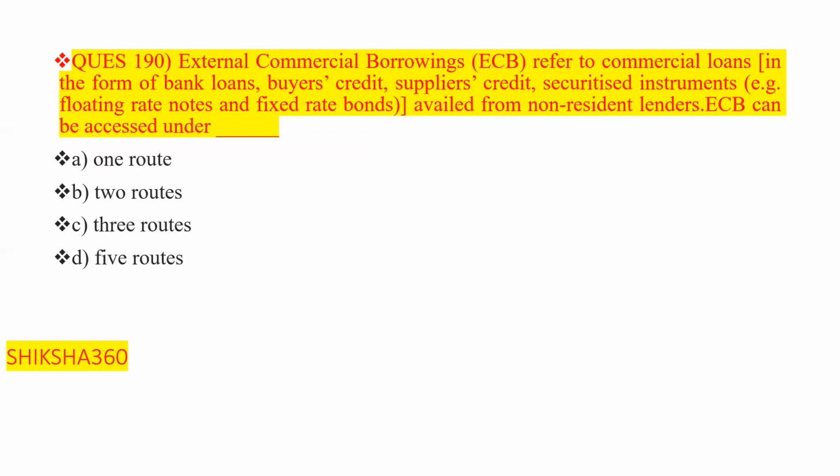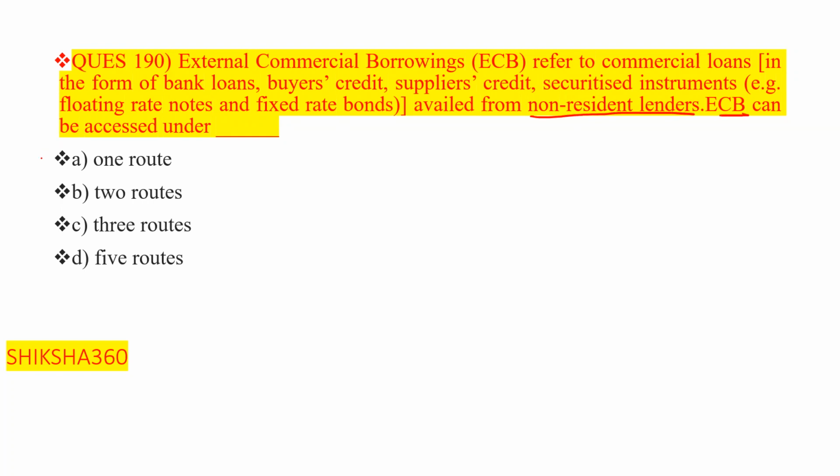So basically external commercial borrowings refer to commercial loans in the form of bank loans, buyer's credit, supplier's credit, and securitized instruments, for example floating rate notes and fixed rate bonds, availed from non-resident lenders. Clear?